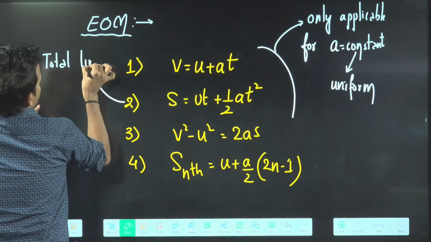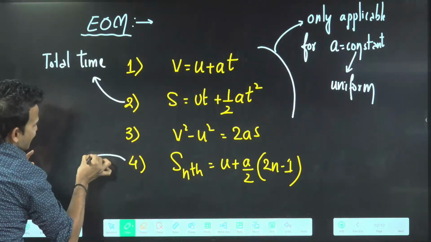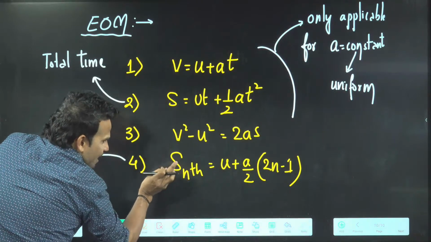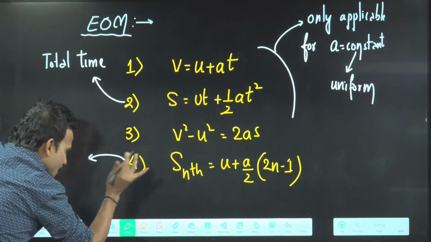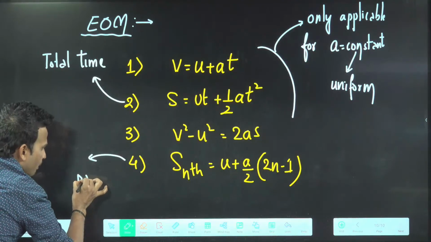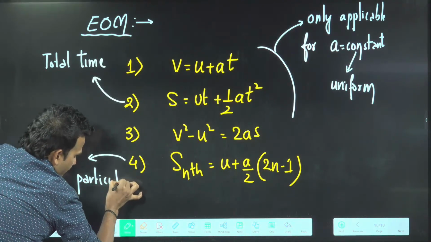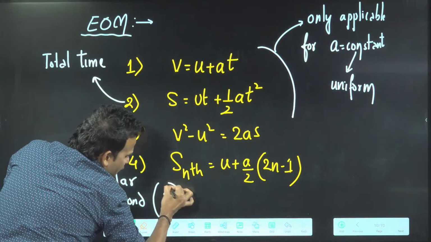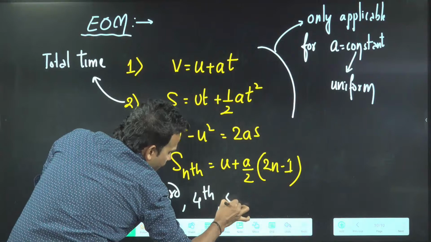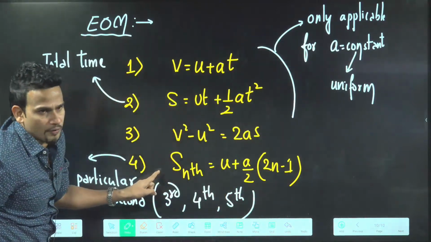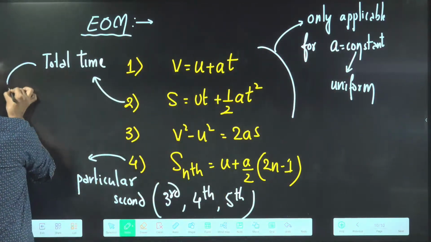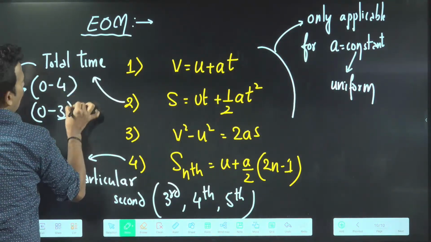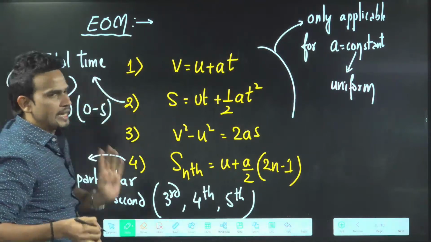And this is for a particular second. Snth means distance during the nth second. Nth second means a particular second. This fourth equation is telling you for a particular second. For example, if anyone asks you, find the distance during 3rd second, 4th second, 5th second, you'll use the fourth equation. If anyone asks you, find the distance traveled from 0 to 4 second, or 0 to 3 second, or 0 to 5 second, then you'll use the second equation.